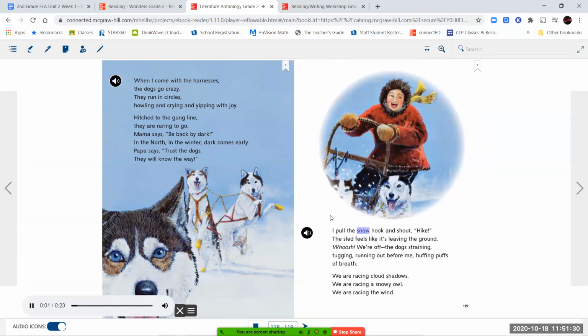I pull the snow hook and shout, "Hike!" The sled feels like it's leaving the ground. Whoosh! We're off. The dogs straining, tugging, running out before me, huffing puffs of breath. We are racing cloud shadows. We are racing a snowy owl. We are racing the wind.